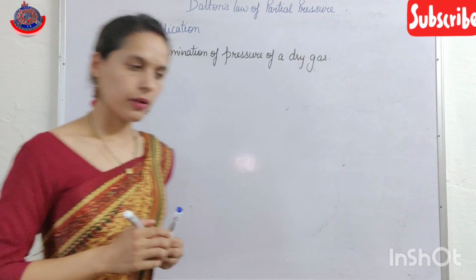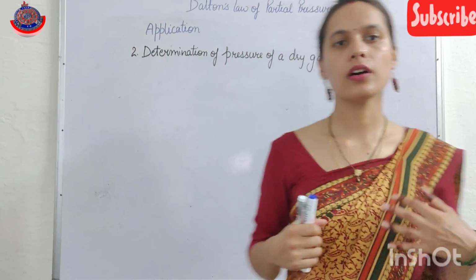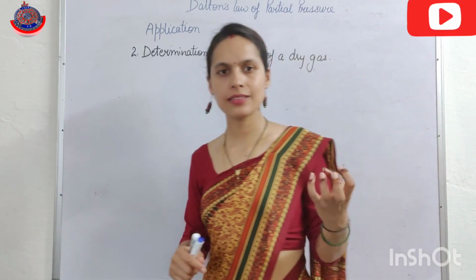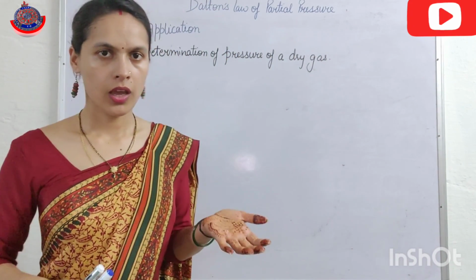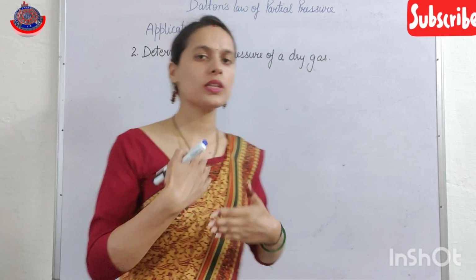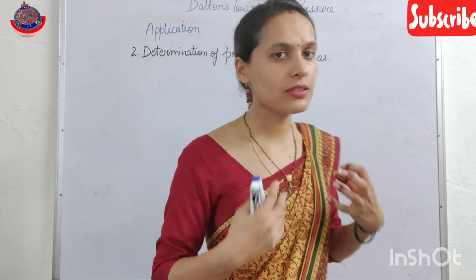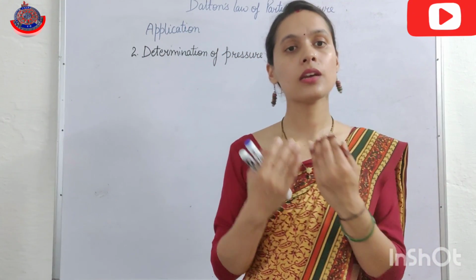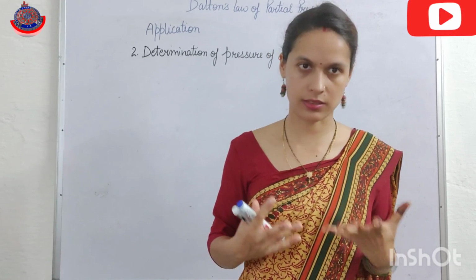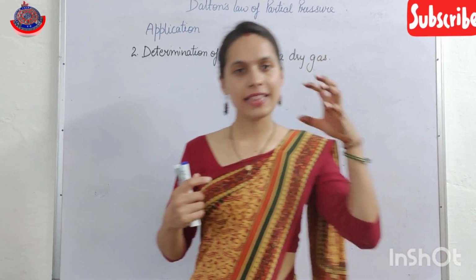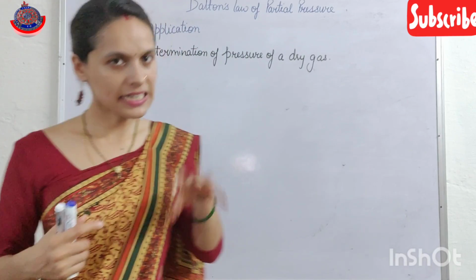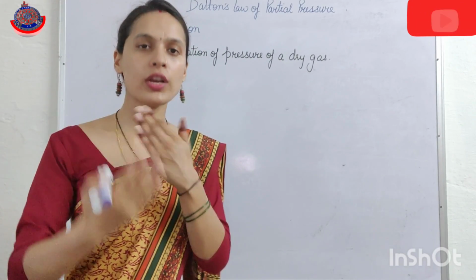Now, in many experiments, we have studied that gases are collected over water. When gases are collected over water, the gas becomes saturated with water and moist. So in that particular volume we get gas, but that gas is a moist gas.